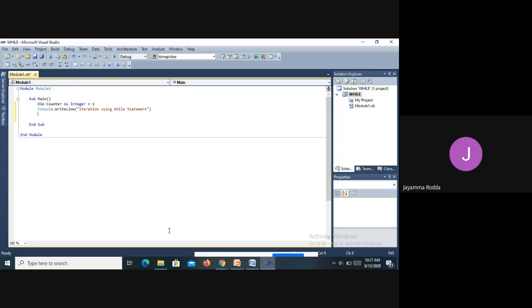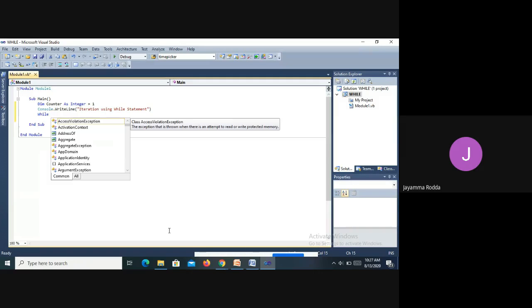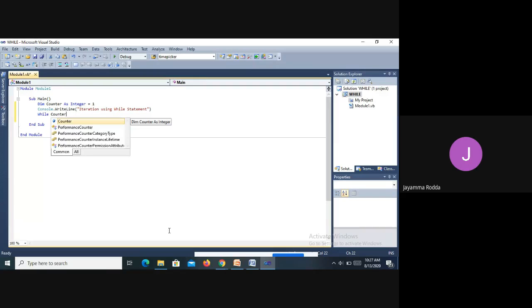Now I'm going to write the while statement. See, here I've written the small letter w, but it is automatically changing to the capital letter. Counter less than 10. This is the beauty of the IDE. If you happen to forget the syntax format, it will automatically correct it if it is a keyword that already exists in Visual Basic.